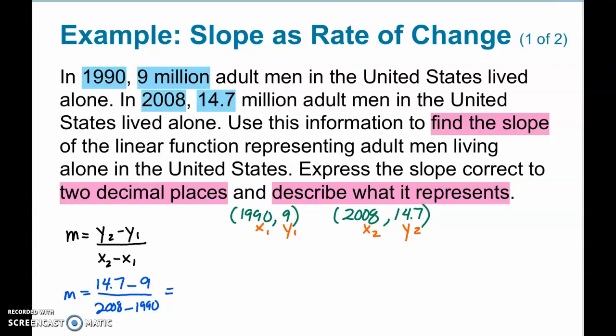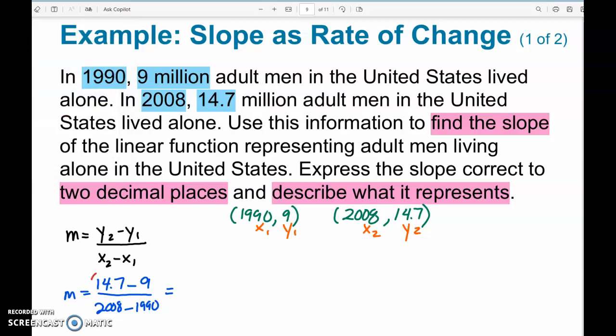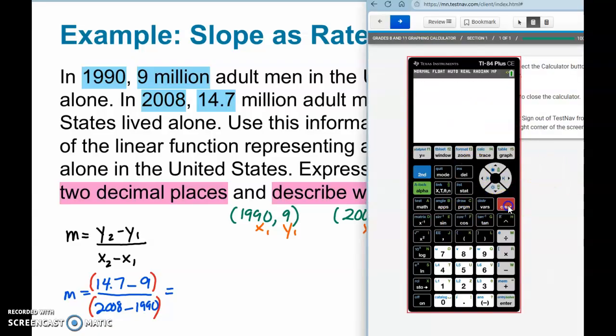So I'd like you to pause the video and put this in your calculator and see what you get. Now, it's important when you're using the TI-84, 83 graphing calculator, and even the TI-30 that you surround the numerator with parentheses and the denominator. Because if you write this as it's shown here without any parentheses, then your answer is going to be incorrect.